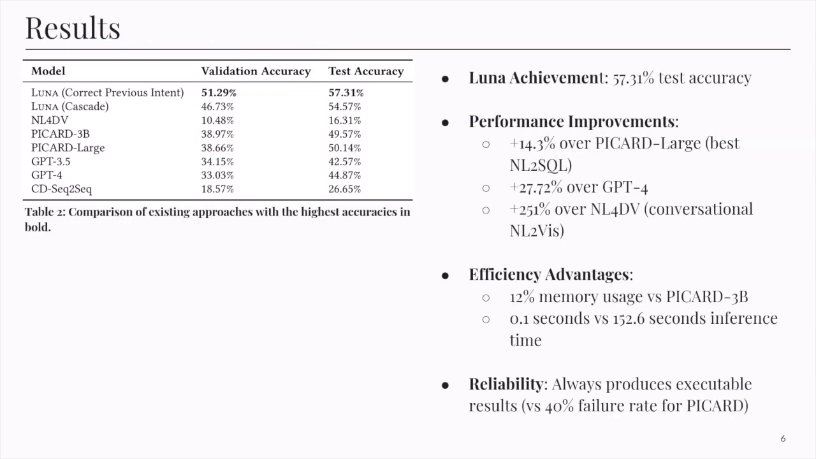The results are as follows. Luna achieves 57.31% accuracy on the test set, which represents a substantial improvement over all the baseline models. Luna is also more efficient. It uses only 12% of the memory required by Picard-3B and runs inference in only 0.1 seconds, compared to Picard's 152.6 seconds, which is almost 1,000 times faster.